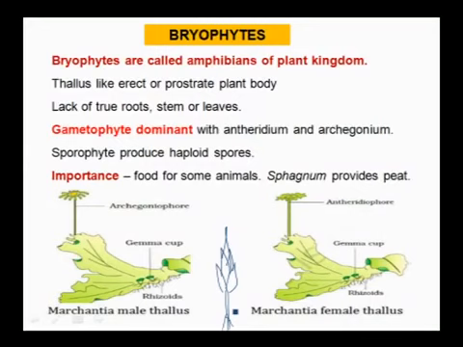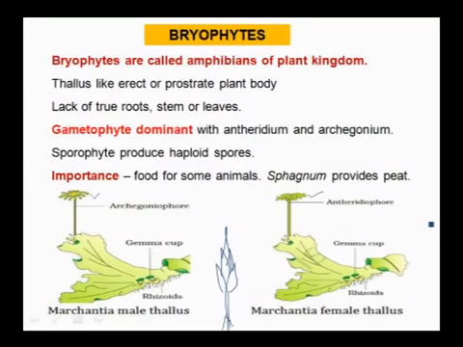They lack root, stem, leaves. There are no true roots, true stem or leaves. Here the gametophyte is the dominant phase, and that gametophyte will produce antheridium, which is the male representative, and archegonium, which is the female representative.